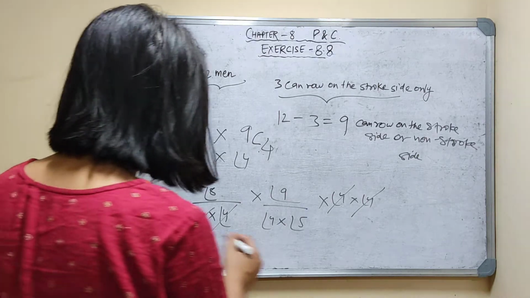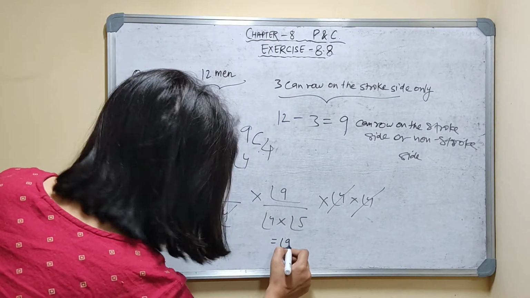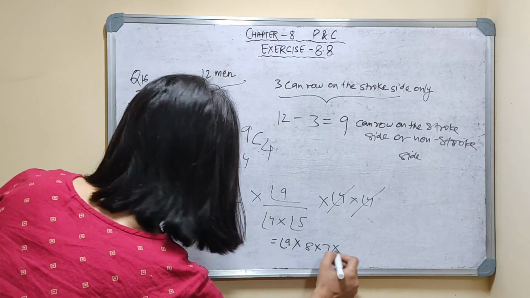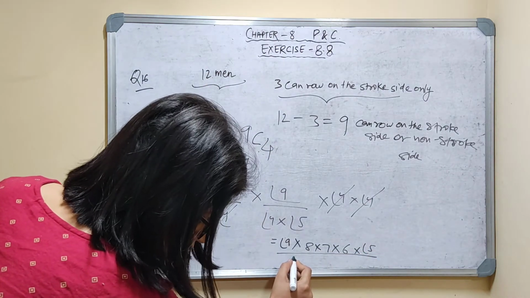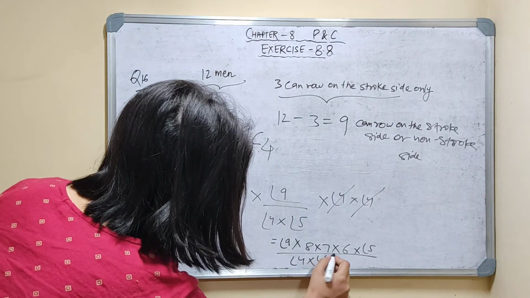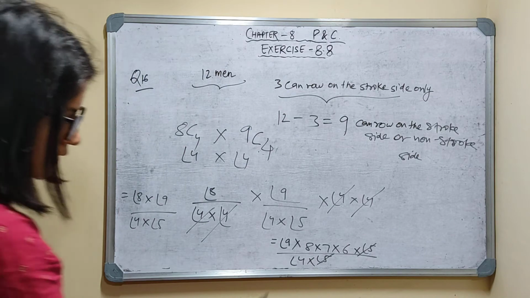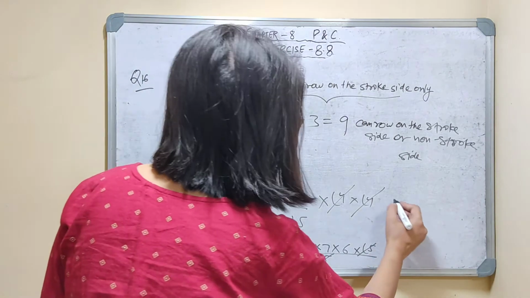When you solve this, 8 factorial I am writing as 8 into 7 into 6 into factorial 5.